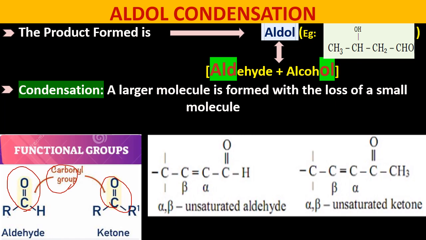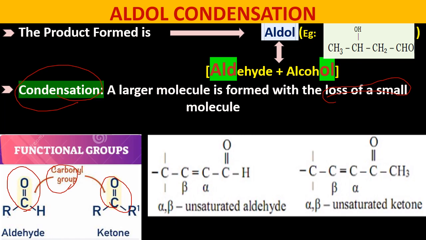Condensation reactions are when two or more molecules combine together to form a large molecule with the loss of a small molecule like water molecule or hydrogen gas or ammonia gas when two molecules combine together.